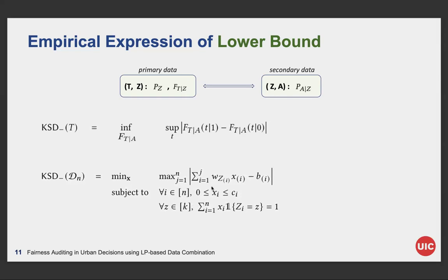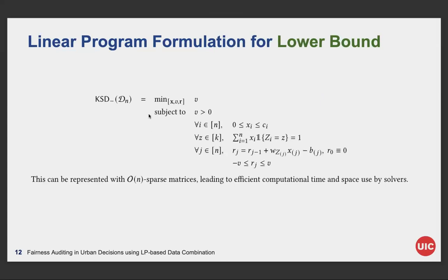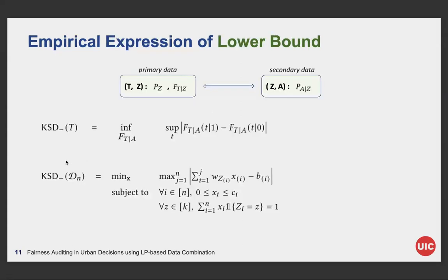This allows us to rewrite everything into a standard linear programming problem. Furthermore, we managed to represent all matrices in the linear programming into sparse matrices, which gives us efficient computation for the experiments. We also showed that with enough data, this empirical lower bound will converge to the theoretical bound.